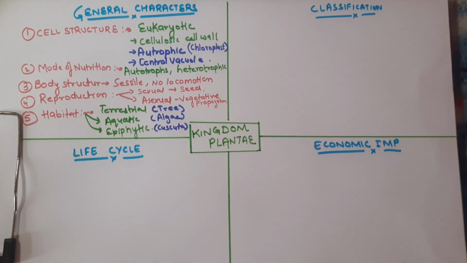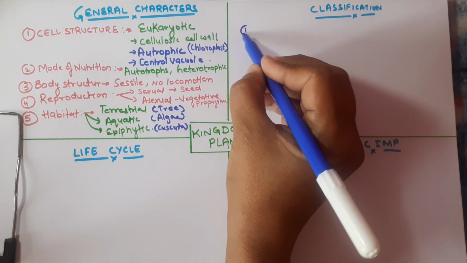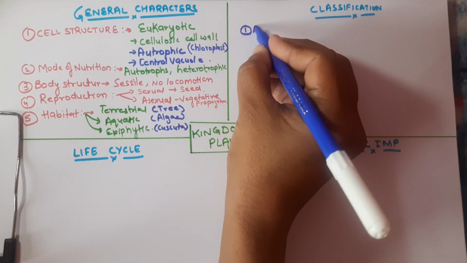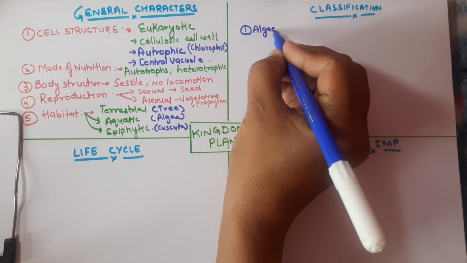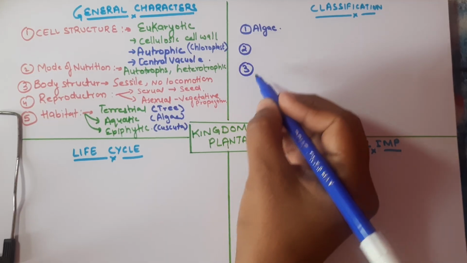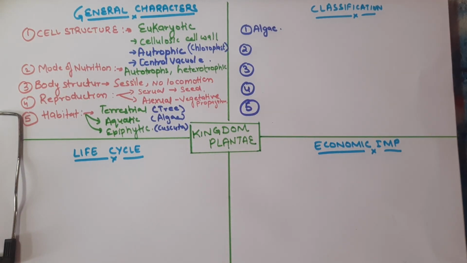Now quickly let's talk about the 5 classes. The Kingdom Plantae species are classified into 5 classes. We will write all the classes first so that it is easier for you to remember. No need to separately remember, just learn now.